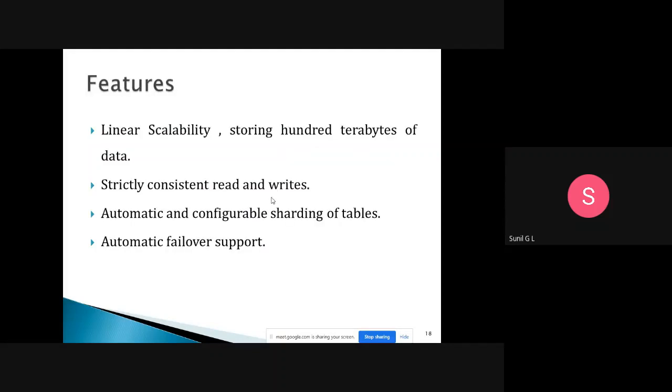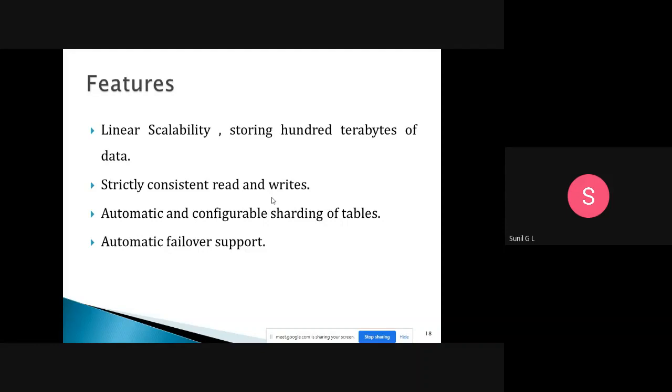So what are the features of this? Here it is linear scalability. When the task is more or less, the scalability remains the same. It may store 100 terabytes of data, whereas in an RDBMS we can store megabytes of data. It means it has a huge amount of memory space to store big data.